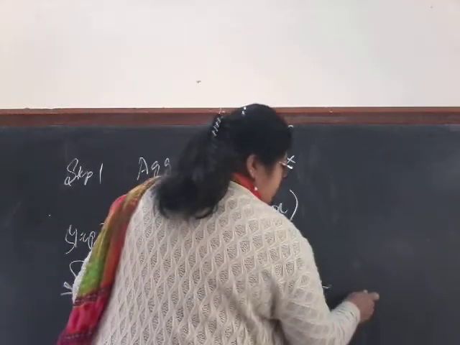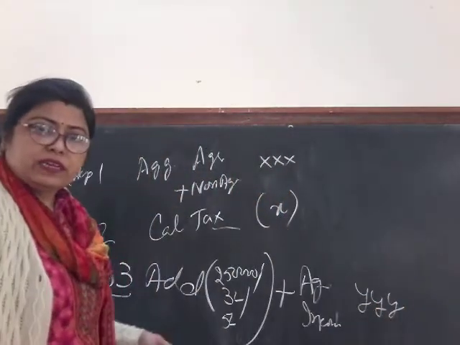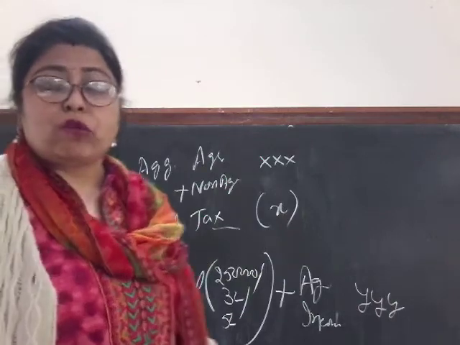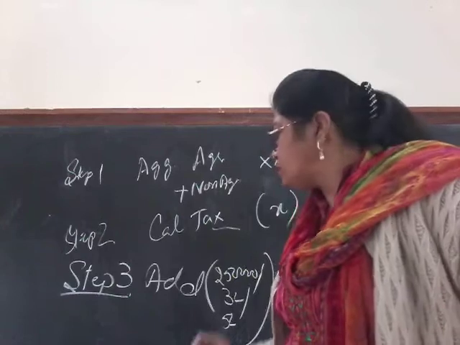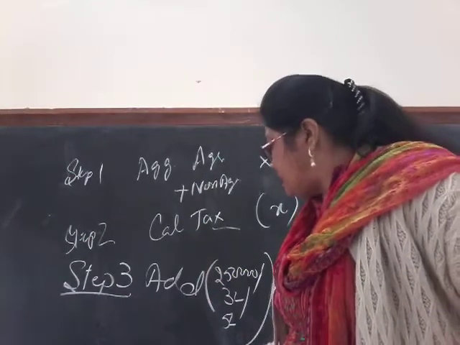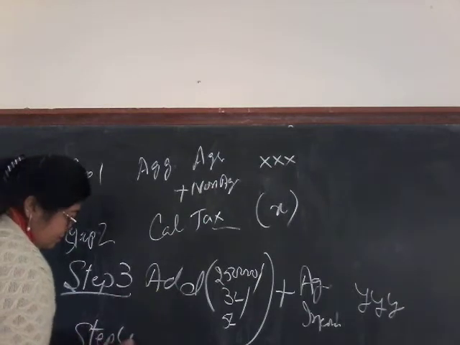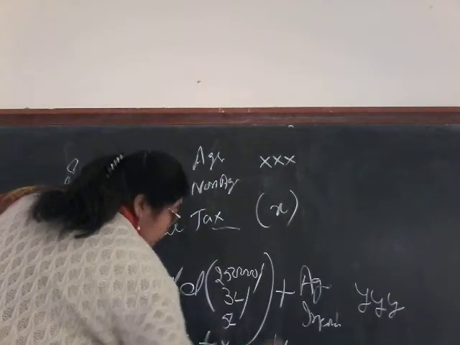Suppose this comes out to be y. Now step 4, calculate tax on this y. Let's say it is small y.